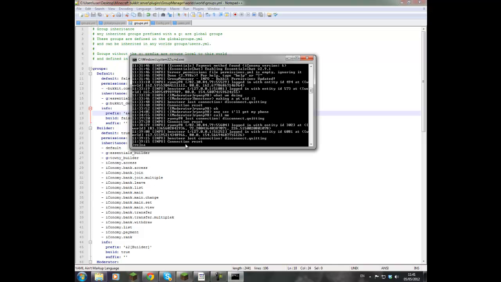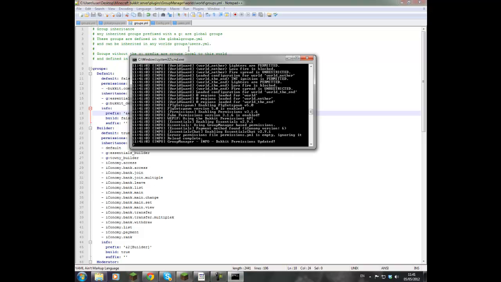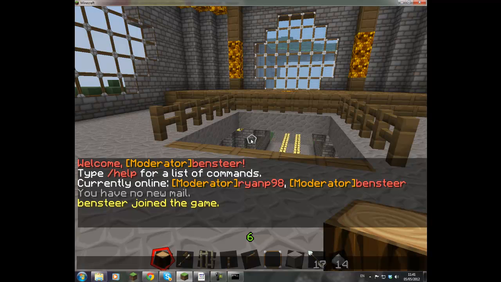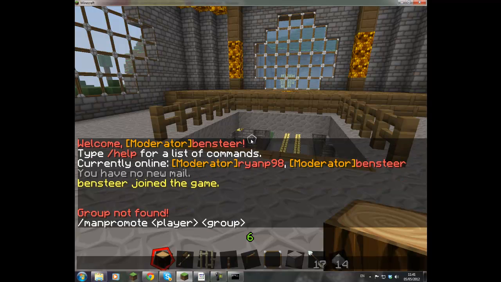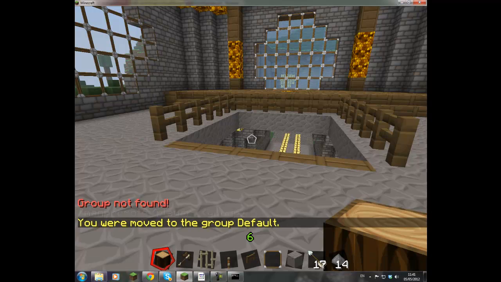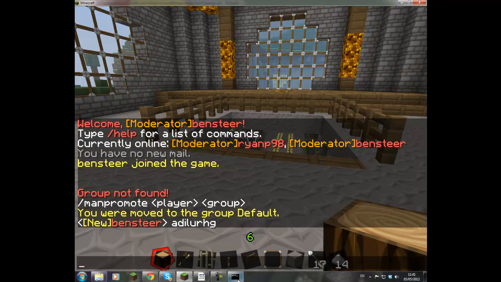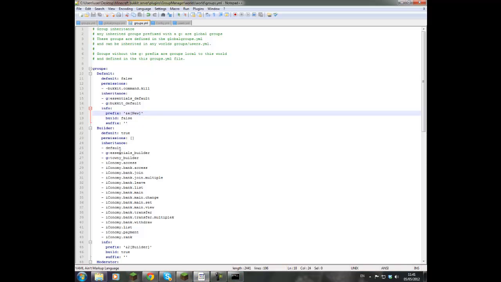We'll go reload. So that will basically reload all of your plugins, and now I've saved something that will reload stuff. Okay, so now if we go /man promote Ben Steer, you have to do it to default or whatever that group is called at the top, not what you've named it. Okay, so now you're at default. When I start talking, it'll say new Ben Steer. I don't have that on, just simply because I want them defaultly to be a builder, and that would say builder. Okay, so you might have got the hang of some of the commands by now, but I'll run through it at the end just so you're pretty confident with it.